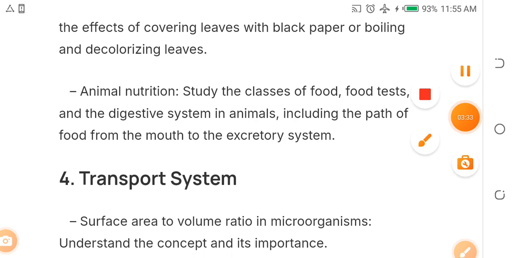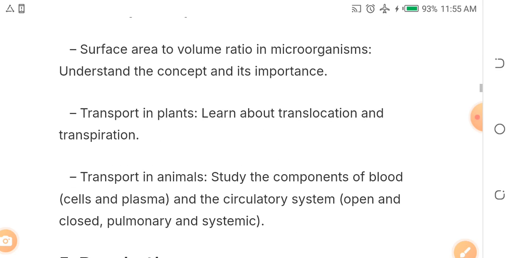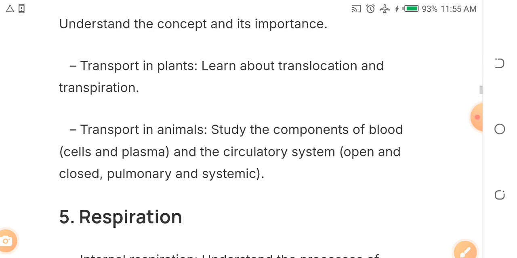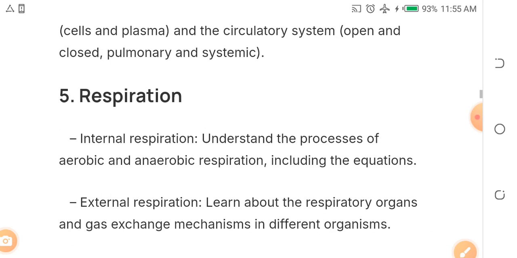The fourth topic that we are sure JAMB will set questions from is the transport system. Transport system in the body. These things are already in your Modern Biology textbook or any good biology textbook, so just get it and read up. Transport system in plants, transport system in animals. Then respiration. Whichever one you are reading, read it up both for plants and animals.